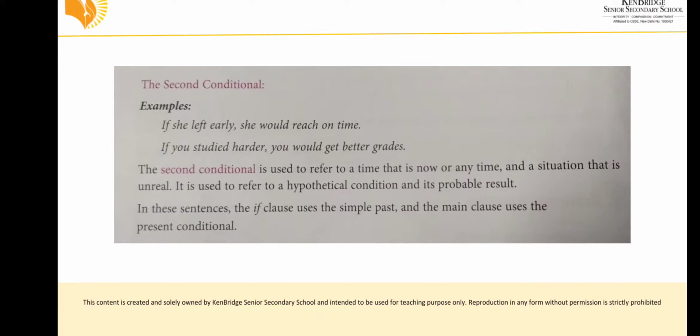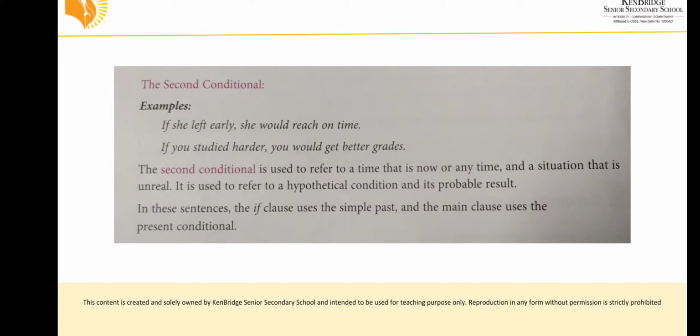You can see, if she left early she would reach on time. So it is an unreal situation because she didn't reach earlier, but we are saying if she left early, if she had left this place earlier, she would have reached on time. So in the first, the if clause should be in past tense, and the main clause uses the present conditional. She would reach on time.